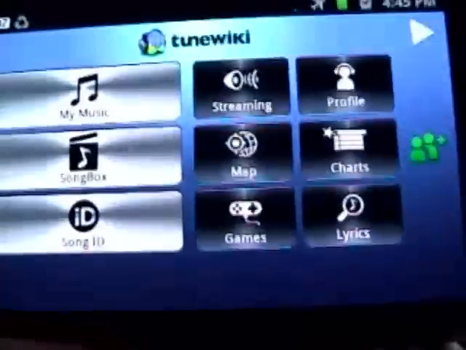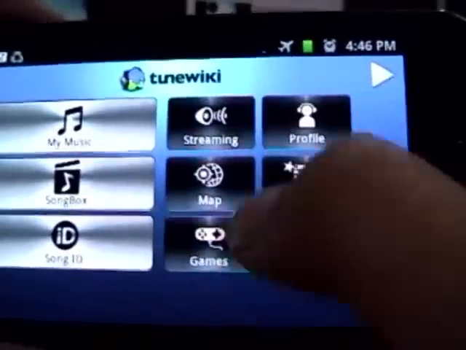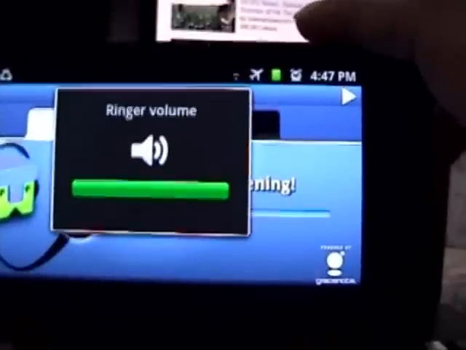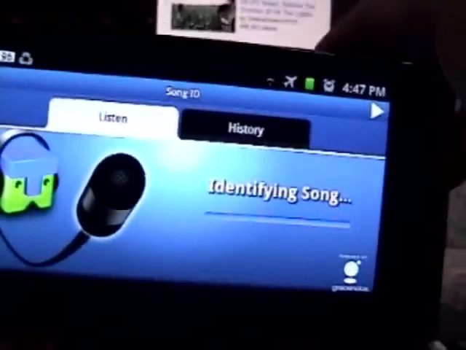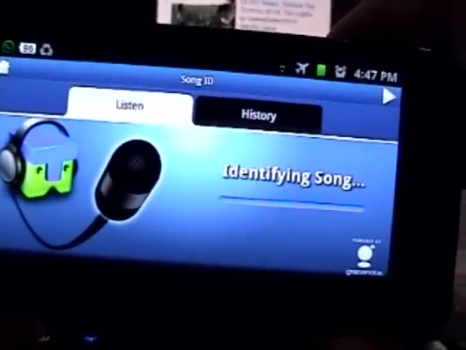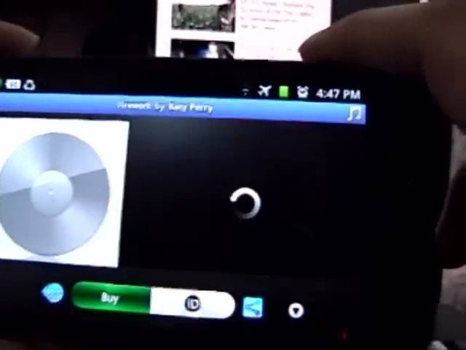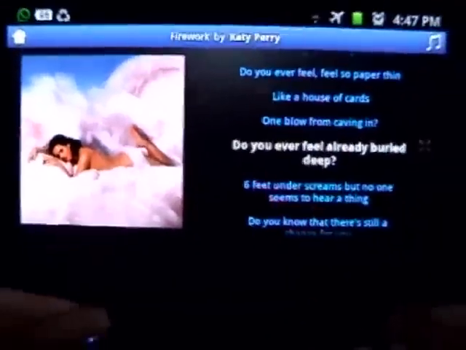And then we have Song ID here. Now what Song ID does, it listens to the song that you're playing and IDs it. And it identified the song. See? Okay. Pretty neat thumbnail as well.